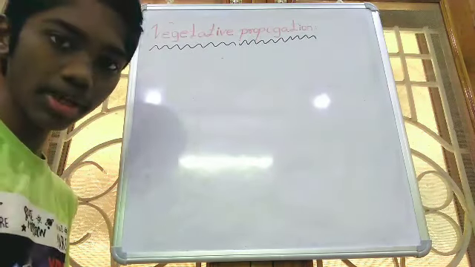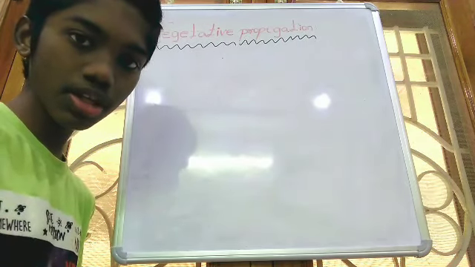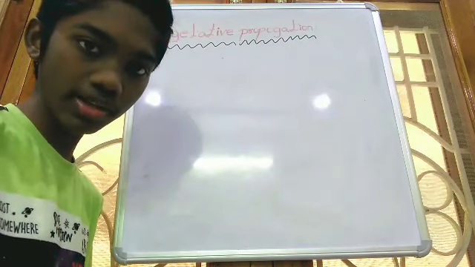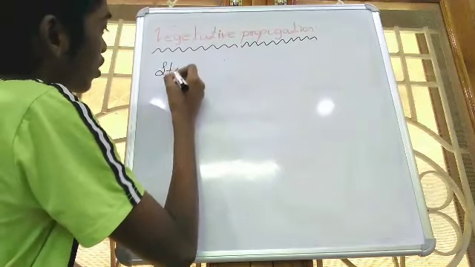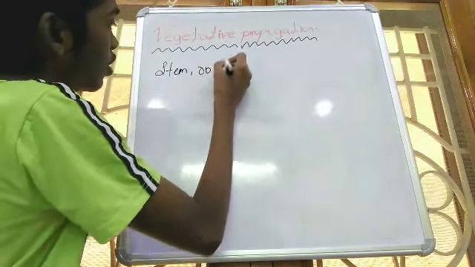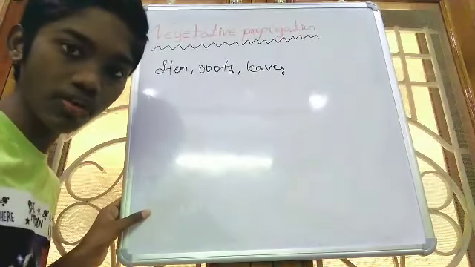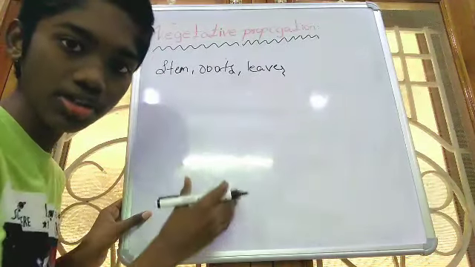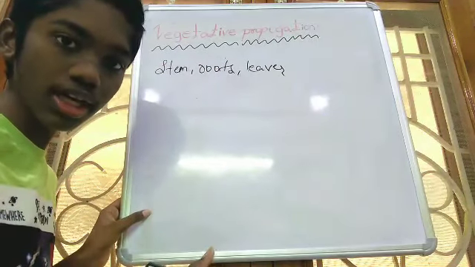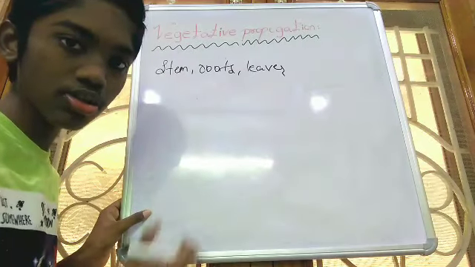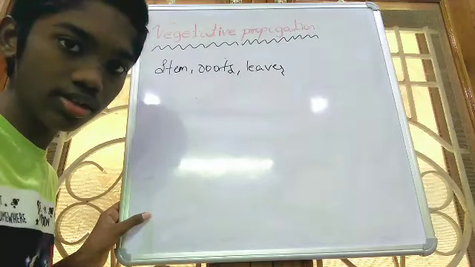So what is vegetative propagation? The reproduction process is done through the vegetative parts of the plants. So what are the vegetative parts of the plants? Stem, roots and leaves are the vegetative parts of the plants. With these parts the reproduction process takes place. So this is called vegetative propagation. So finally the new young ones are produced. So this is vegetative propagation, a type of asexual reproduction in plants.